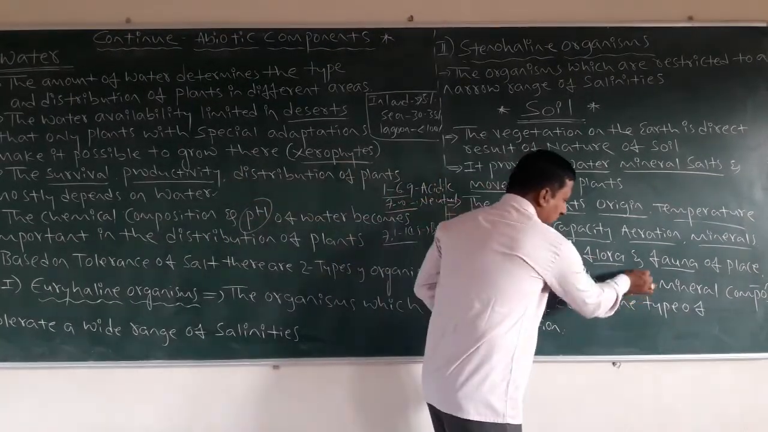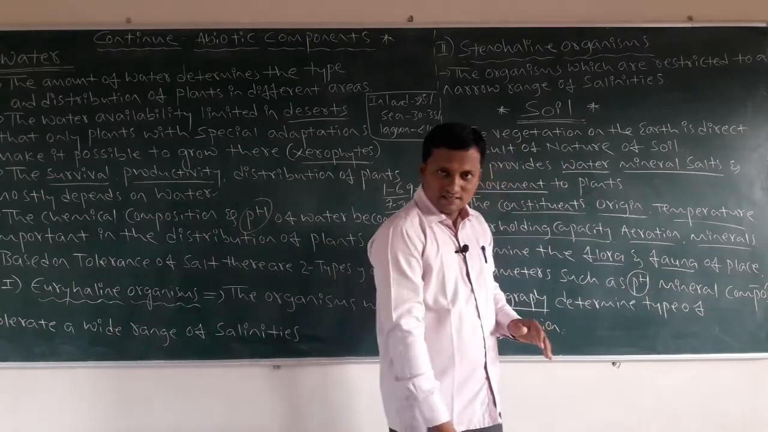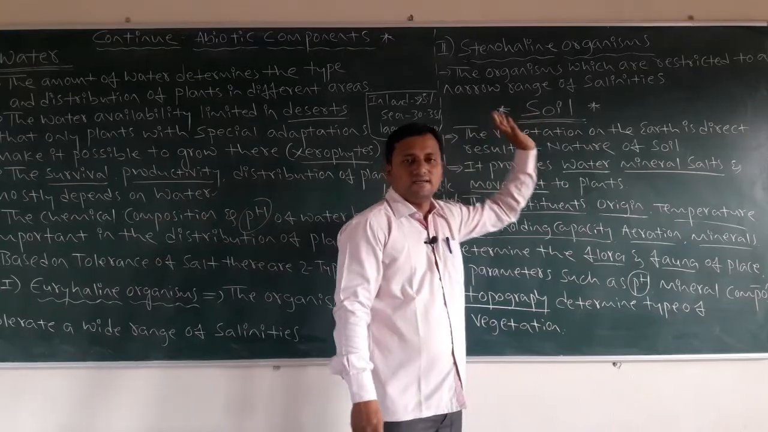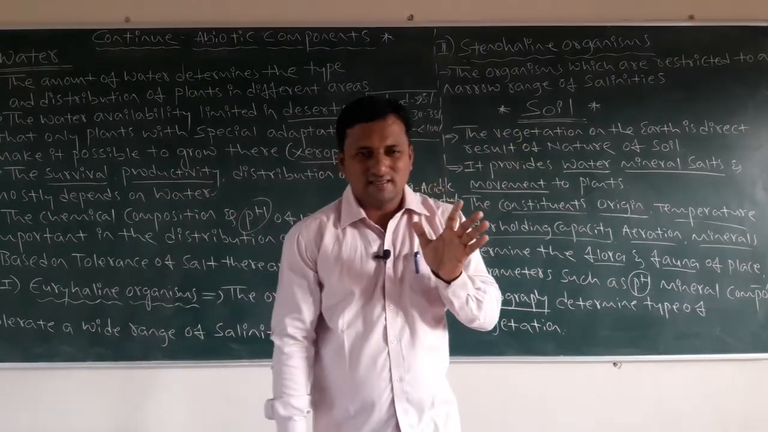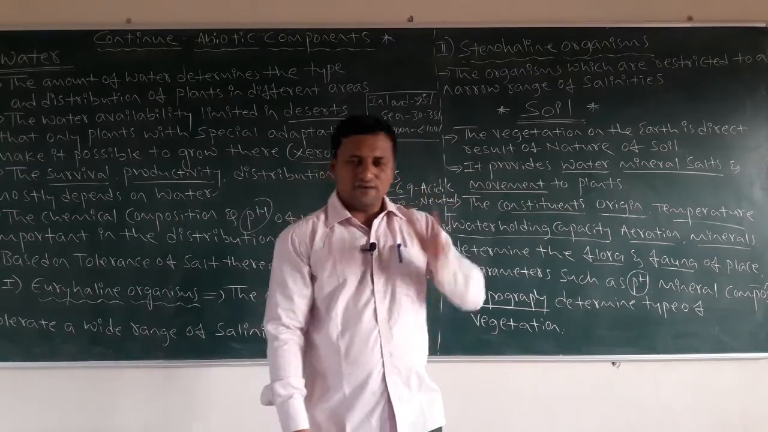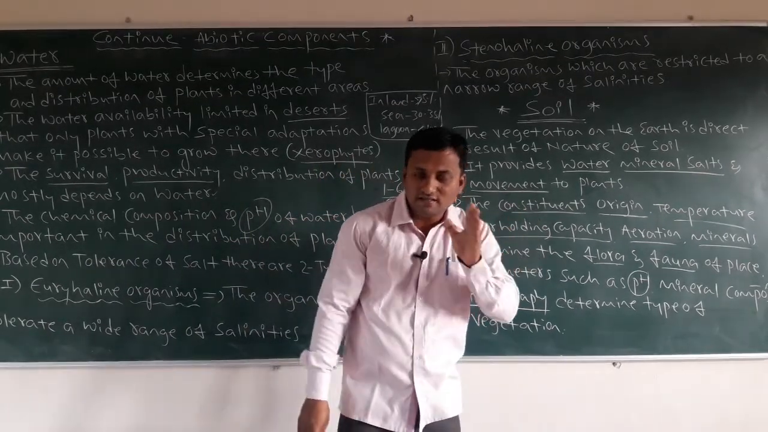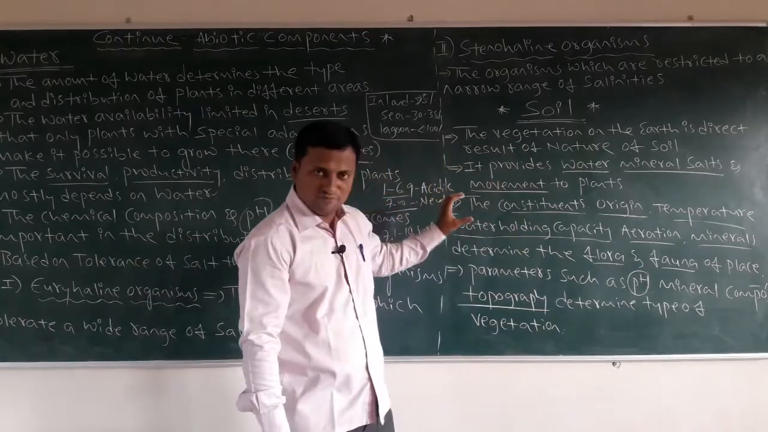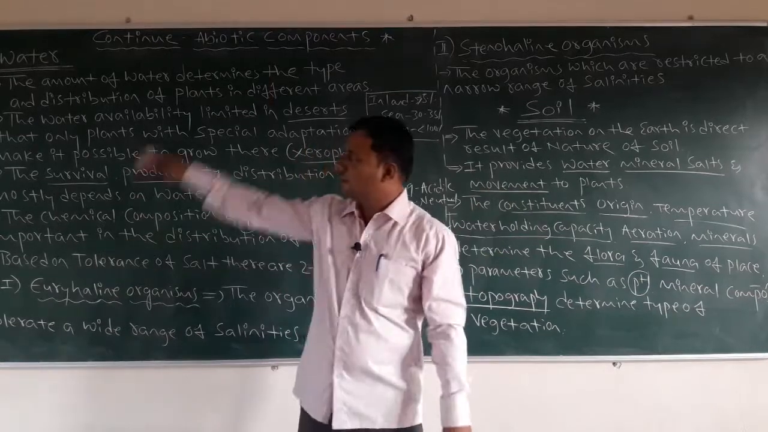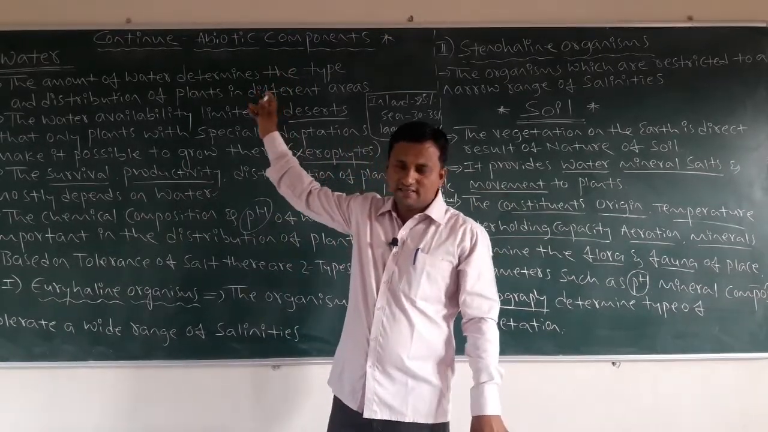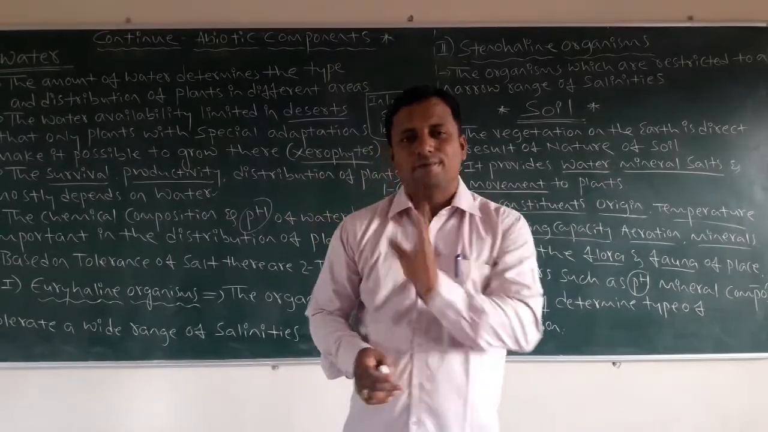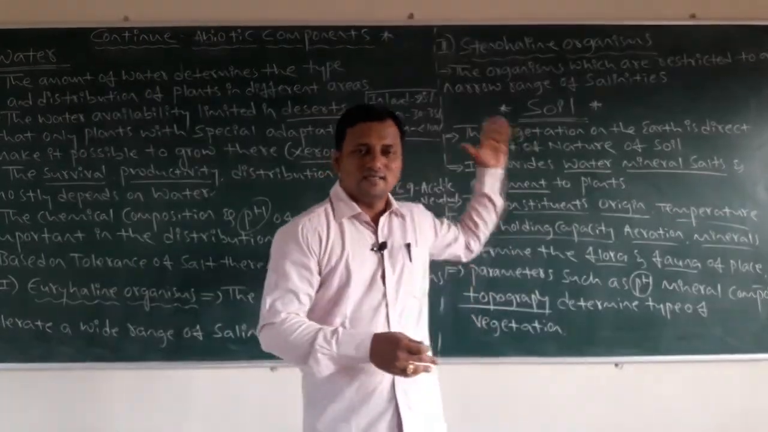What is that? The pH conditions. Next, the mineral composition of the soil will determine the type of vegetation. These are all general concepts. You have some particular important points; if you remember them, then you can easily write these concepts. That's nothing but the abiotic concept. Like that, dear students, in today's class we learned about the abiotic components like water and soil.